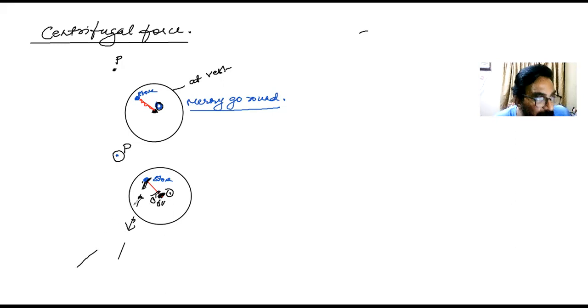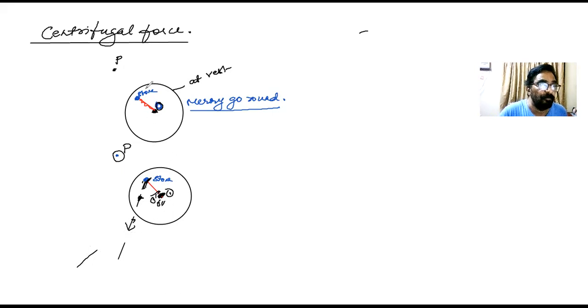Are you getting me here? So why is it going away from the center? To explain this motion, we are assuming there must be a force which is pulling it away. I hope, children, you are understanding, you are able to imagine what I'm saying.